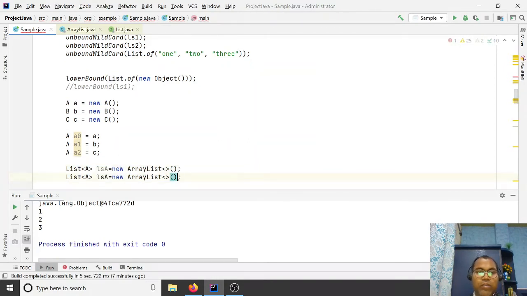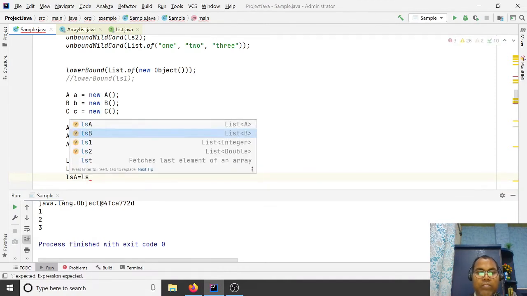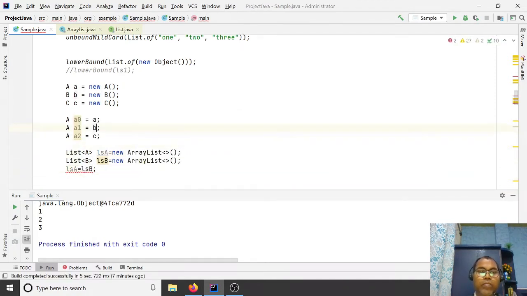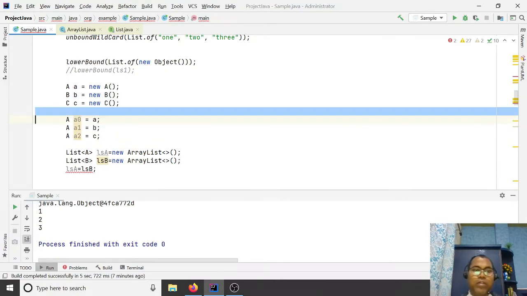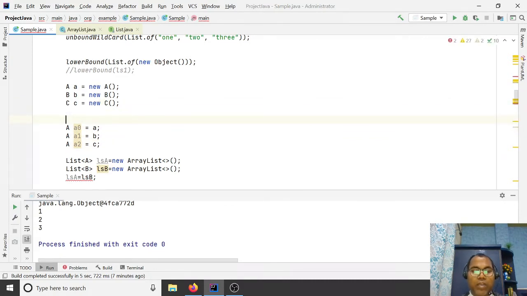Let's define a list of B, LSB. Here you are trying to assign LS1 to LSB. If you assign a superclass A equal to B, it works.